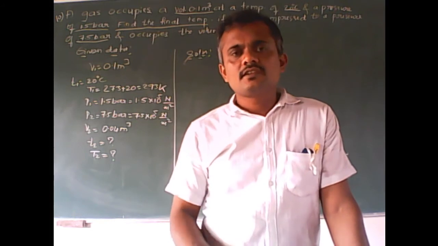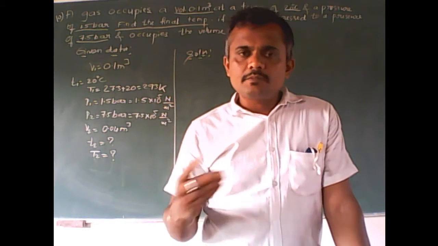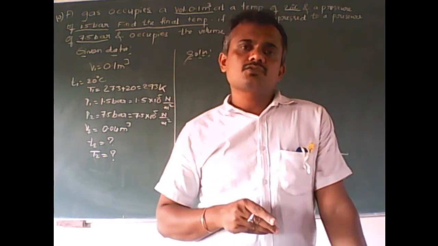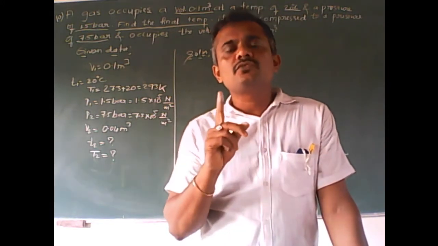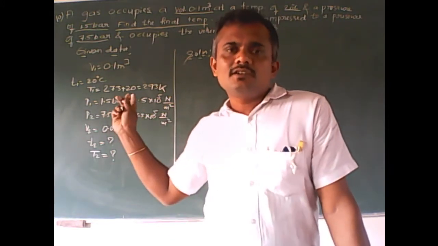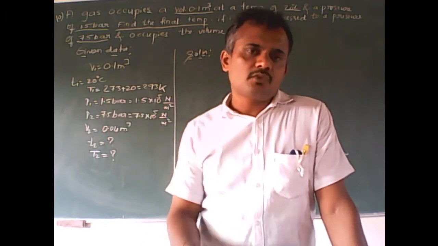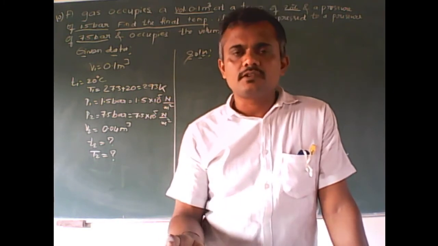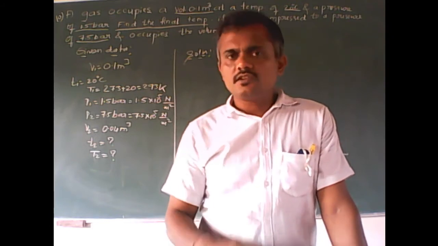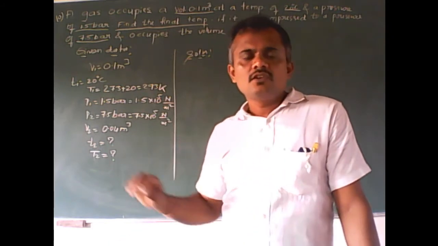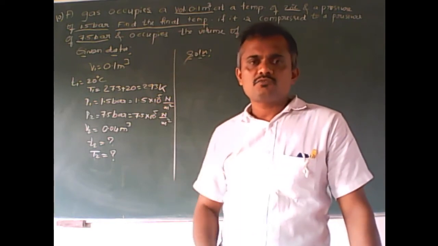Some of the relations are P1 V1 by T1 is equal to P2 V2 by T2, PV is equal to mRT, Cp minus Cv is equal to R, or gamma is equal to Cp by Cv. These are only a few equations which, if you understand and remember, we can easily solve this problem. One more equation: P1 V1 is equal to mRT1, P2 V2 is equal to mRT2. So try to remember these few equations so that we can solve the problems on the second chapter very easily.